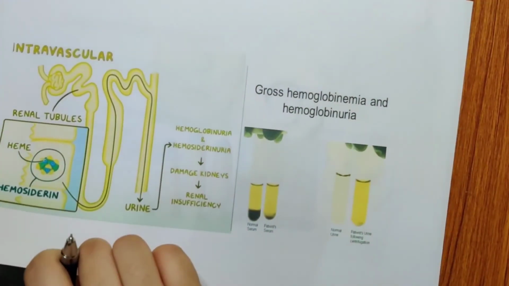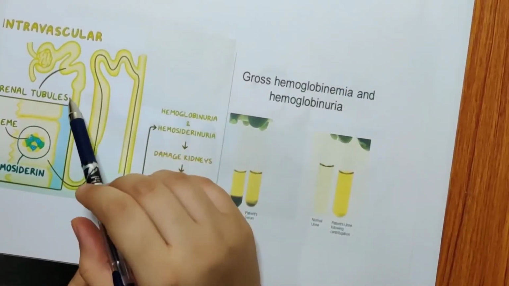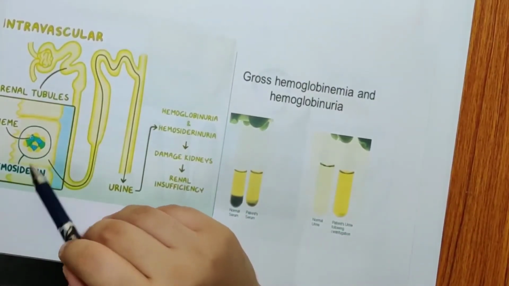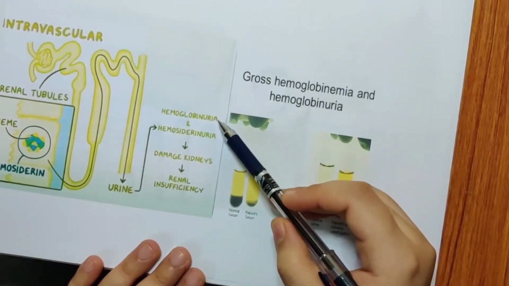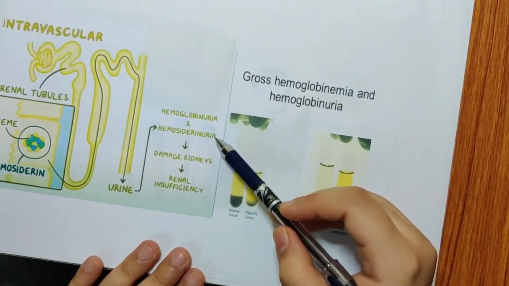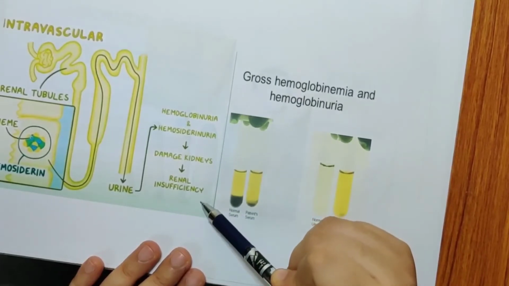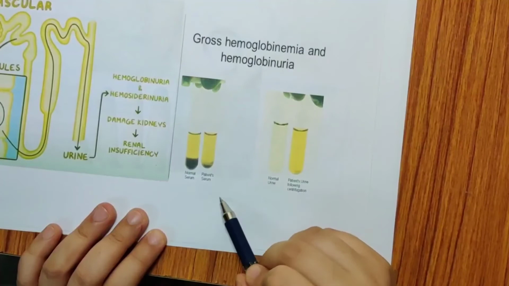So what happens? You know that these people can have hemoglobinuria and hemosideruria. So intravascularly, what do we see? All this broken heme and hemosiderin passes through the kidney. As it passes through the kidney, it will cause hemoglobinemia, hemoglobinuria and hemosideruria, which damages the kidney and leads to kidney damage, kidney insufficiency. In these patients, what do we see? You see normal serum and patient serum.